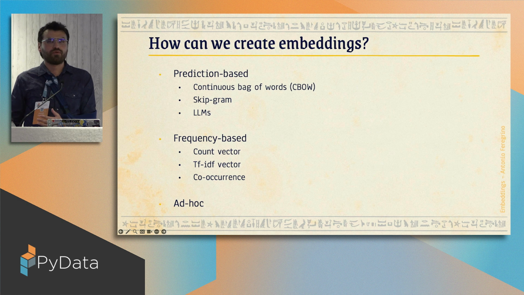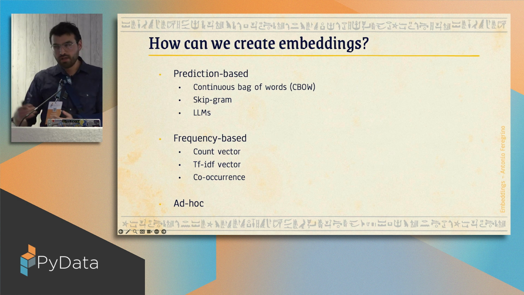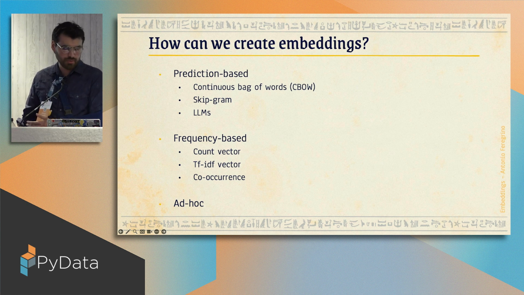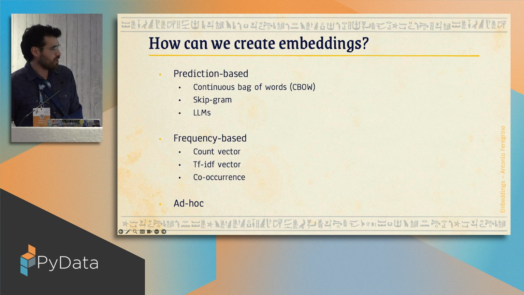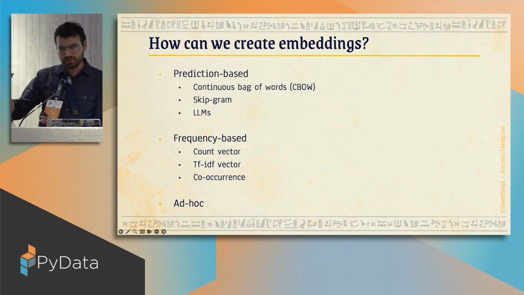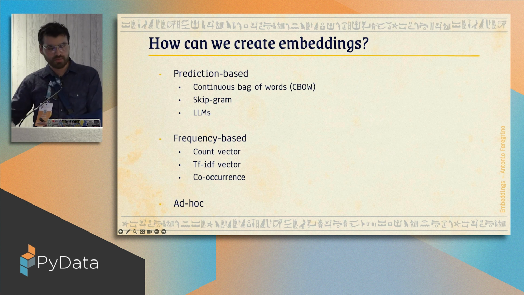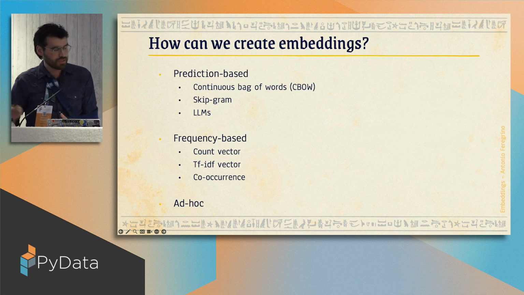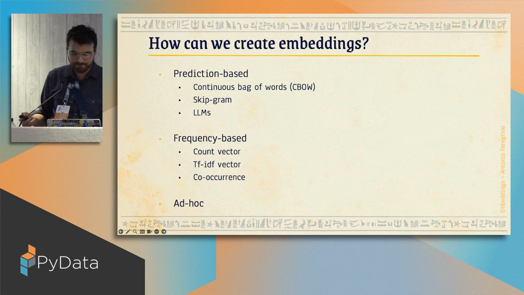Some of you have already performed data analysis, creating count vectors or TF-IDF. Those are embeddings. And there is also the one I'm going to focus on in this talk, the co-occurrence matrices. We can also have ad hoc embeddings, where you get a bunch of experts to give you certain values for attributes, let's say in the cards or in your recipes. But these ones are very tricky to create, and obviously they're very expensive to create.